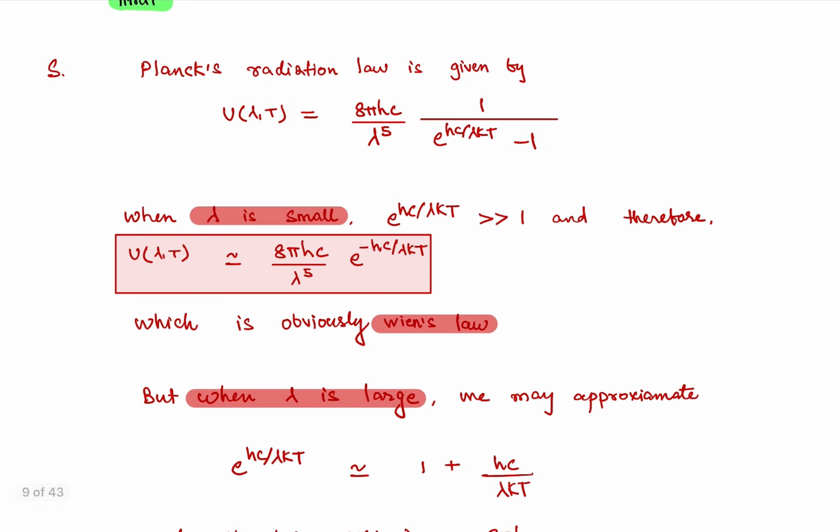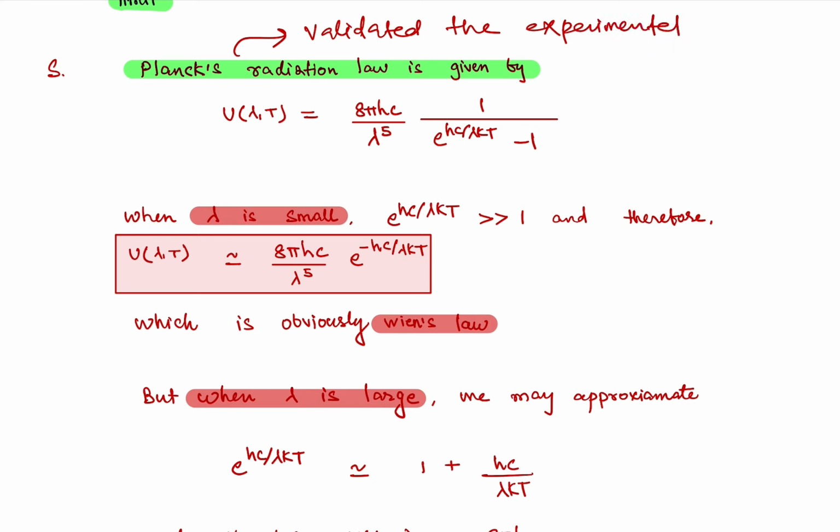Now, Planck's radiation law is given by this. And let me tell you, Planck's radiation law is validated by experimental observation. So when lambda is small, the exponential term will be way larger than 1 because lambda is in the denominator. Therefore the value would be this.